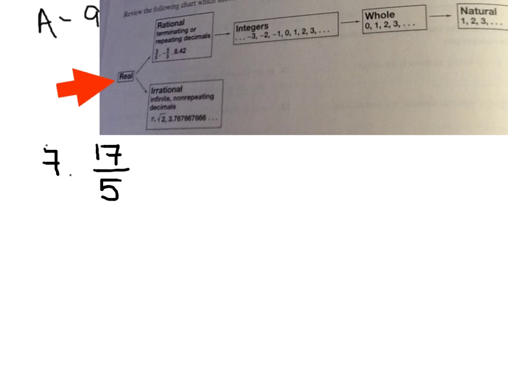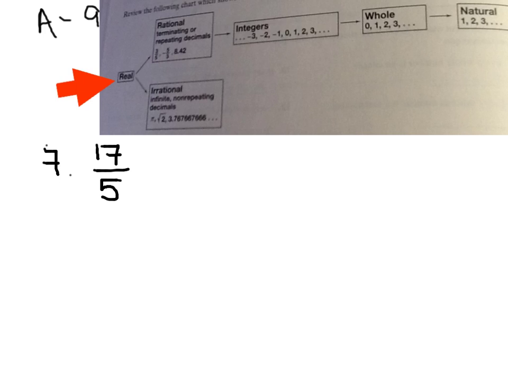Whole numbers is a subset of integers. A whole number just means that it can't be negative. So it's the integers, but only the non-negative. So it starts at 0 and goes 1, 2, 3. Once again, notice there's no fractional part and there's no decimal part. Every whole number is also an integer, it's also rational, and it's also real.